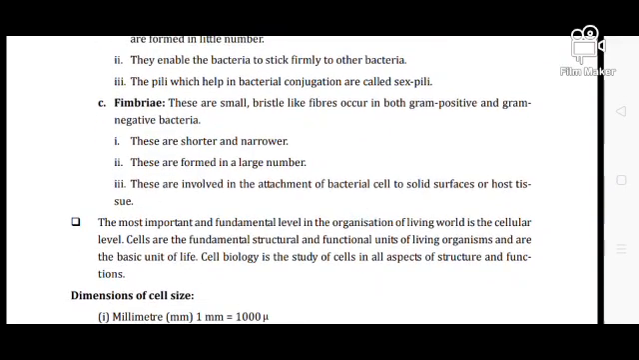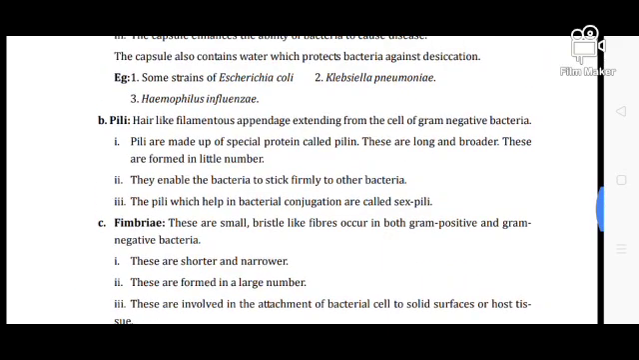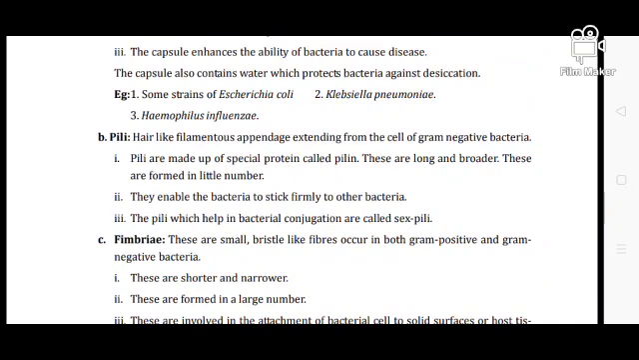So what is the function of fimbriae? They are shorter and present in large numbers. They are involved in the attachment of the bacterial cell to another solid substance, that means the host tissue. So fimbriae help the bacteria attach to a host body or host tissue, whereas pili help the bacteria attach to other bacterial cells and also help in conjugation. So the pili's main function is to help in conjugation, so they are also known as sex pili.